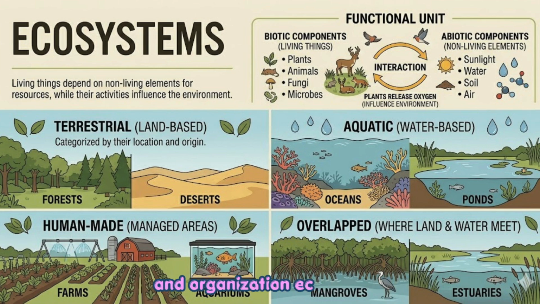Types and organization. Ecosystems are categorized by their location and origin. Terrestrial, land-based, forests, deserts. Aquatic, water-based, ponds, oceans. Human-made, managed areas, farms, aquariums. Overlapped, where land and water meet, like mangroves or estuaries.